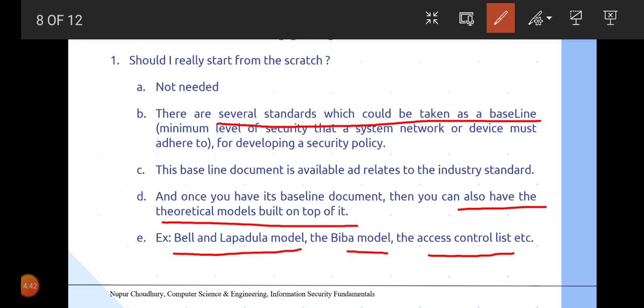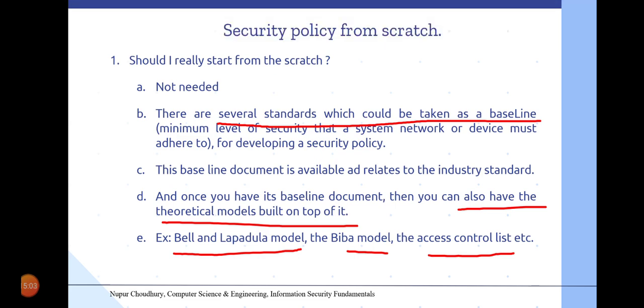So everything is mentioned in this particular theoretical model in the form of an access control list. So we generally have this baseline document, and on this baseline document we can go on building up the theoretical models that we intend to implement in our own organization.